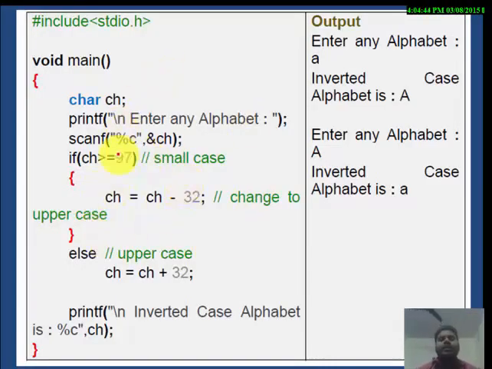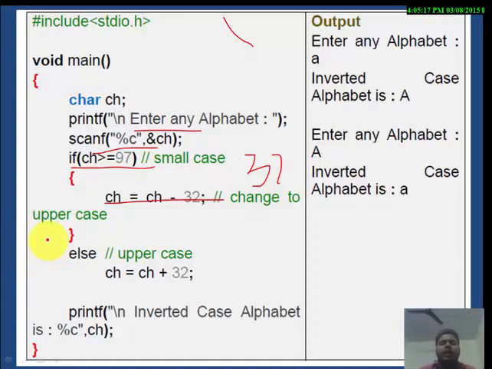Char ch, printf, we are giving message to the user to enter any alphabet. Scanf ch. If ch greater than or equal to 97 means it is a small case character. In this case we will do ch is equal to ch minus 32. We will decrease the value by 32. Else means the condition is false, means the character entered is capital case, then we will increase the value. In else case we will add 32. So now we will print this character. Inverted case alphabet is ch. Now we will print the value of ch.